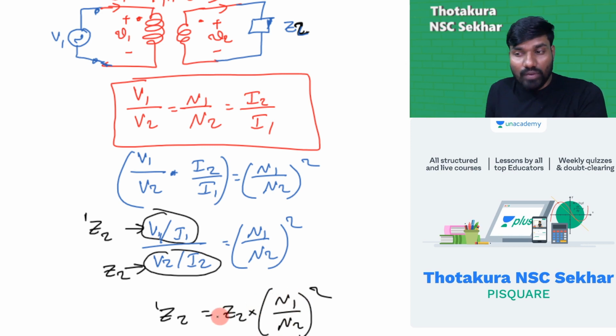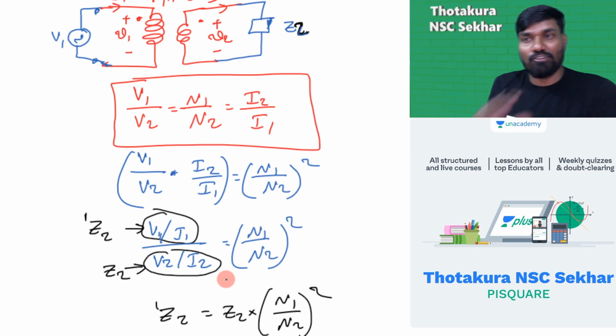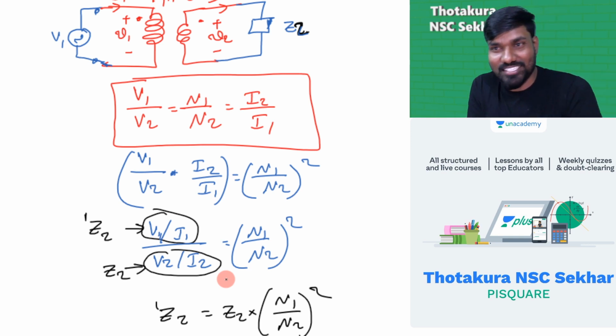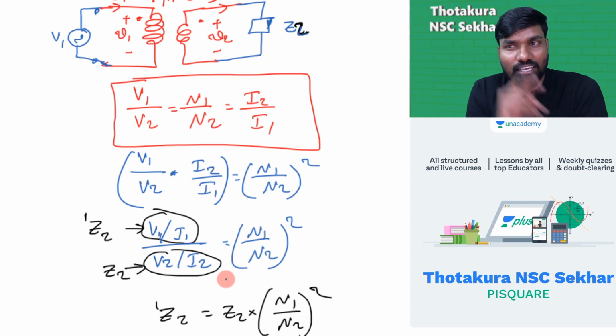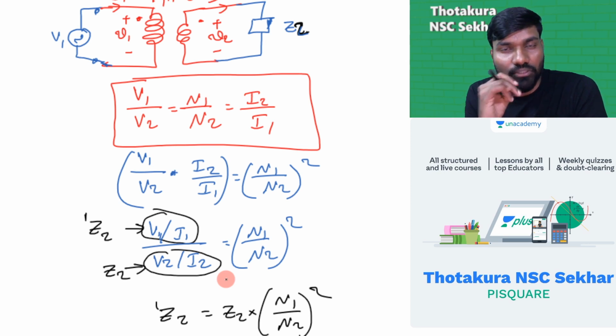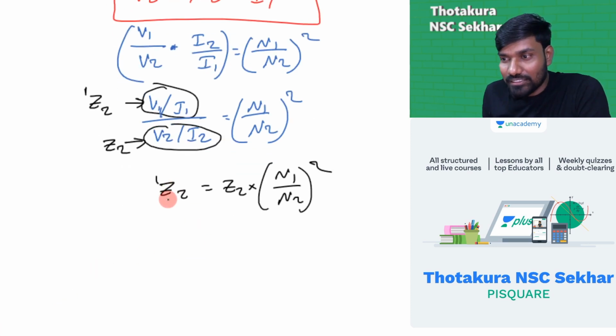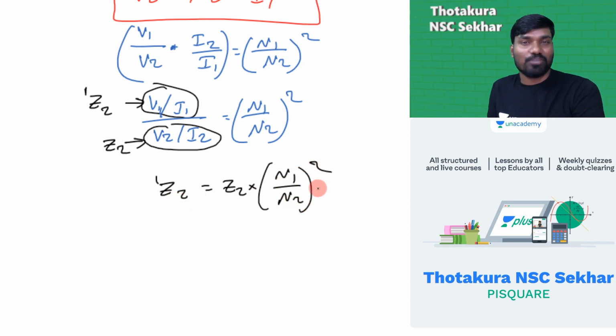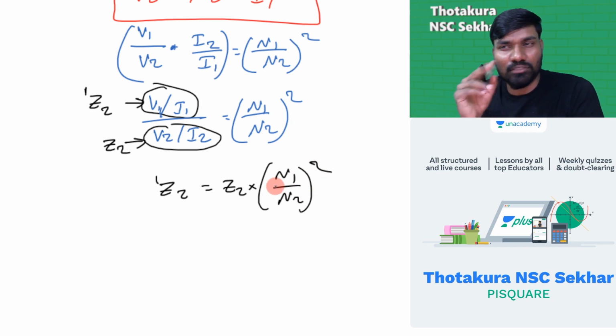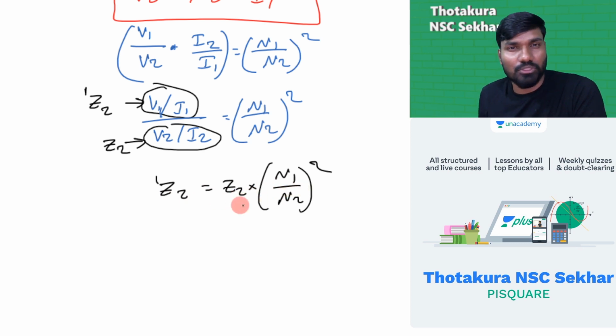Why am I writing in this form? Exclusively because it is the easiest form to remember. You will get to use this in machines, induction motors, single phase and three phase, so it is a very important thing if you are an electrical student. See here, at the top we have 1 in the numerator, at the bottom we have 2 in the denominator, and N1 by N2 whole square, you need to keep it. Don't try it in terms of transformation ratio, number of turns, all this stuff. Directly write it this way. This is the easiest way to remember.